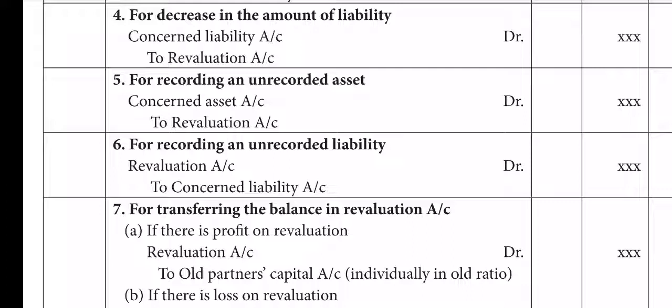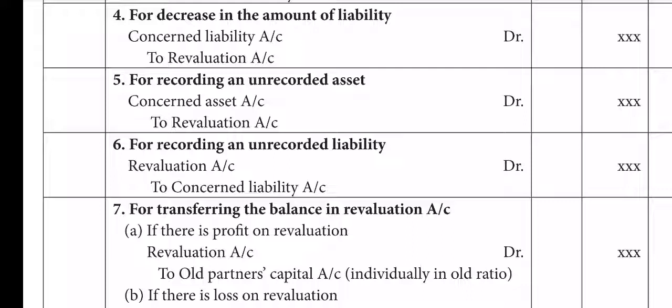Okay. So please keep in mind, unlike the textbook format where a specimen journal is given, we can pass just 2 journals, joining all the profit items together. Say 10 profit items: assets value increase, liability value decrease, and new assets brought in, all the 10 items are debited and the revaluation account is to be credited. Similarly for 10 loss items, the revaluation account is debited, and all the loss items are to be credited. So just 2 journals only we have to pass.